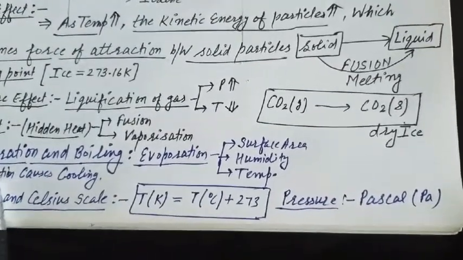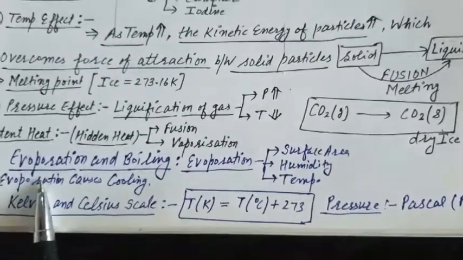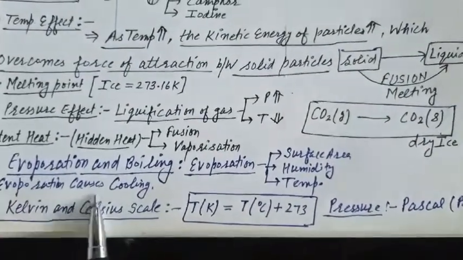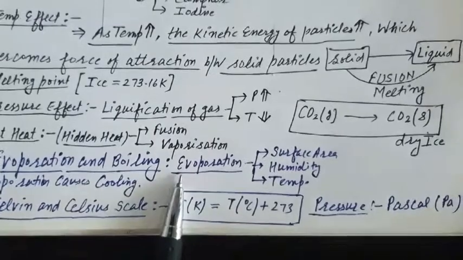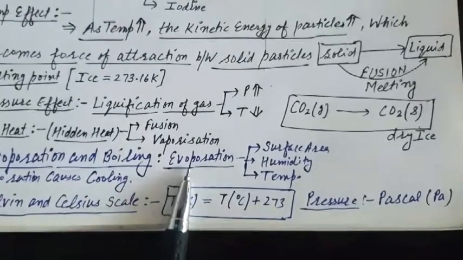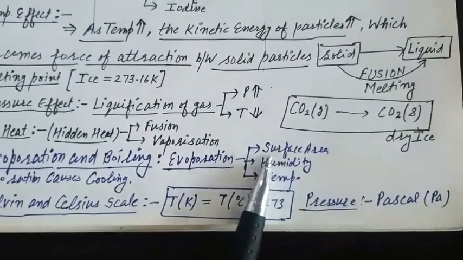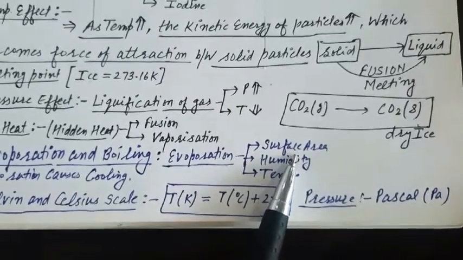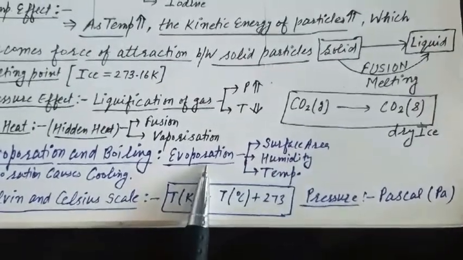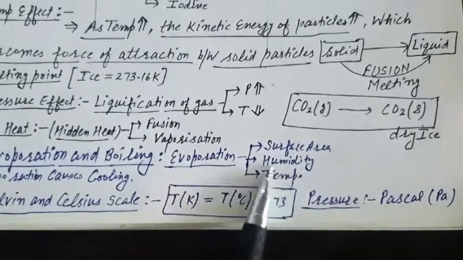One of the important significances of evaporation is that evaporation causes cooling, and evaporation depends on the surface area. The more the surface area of a given substance, the more will be evaporation. Humidity, what does humidity mean?